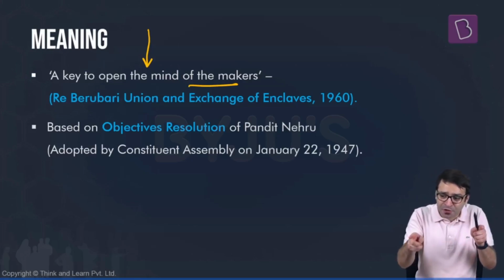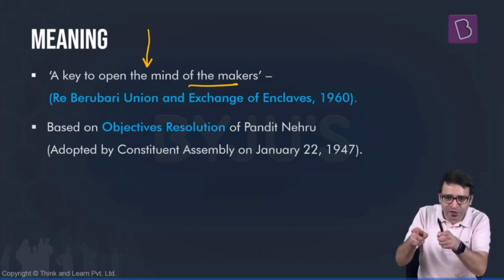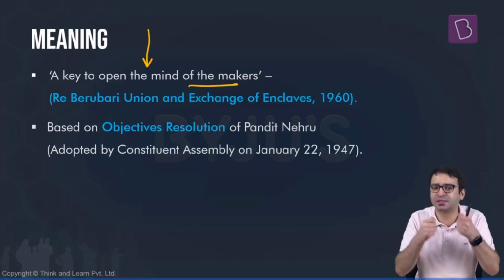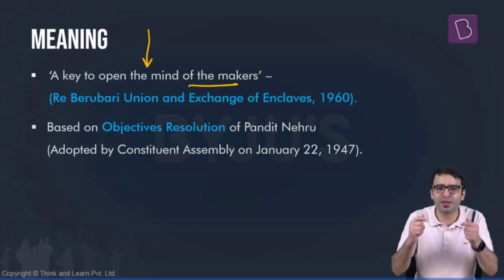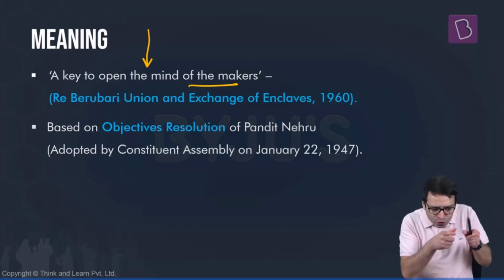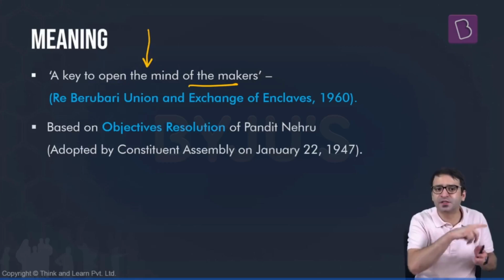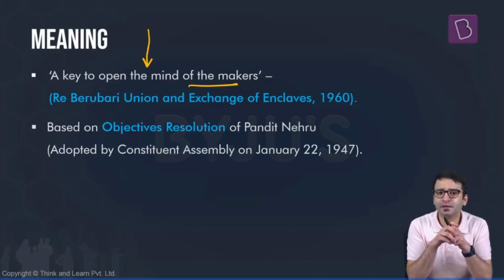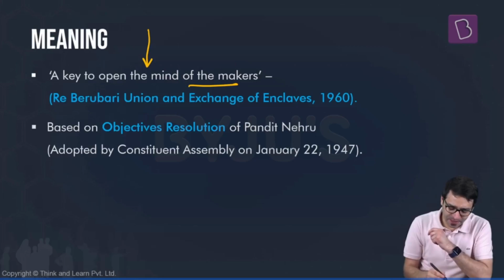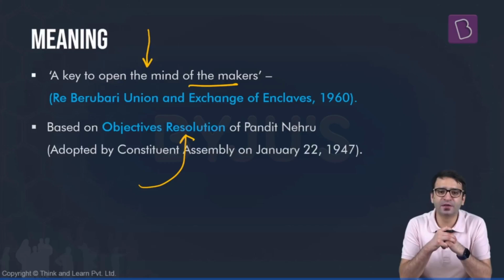Which means those who were part of the Constituent Assembly, which drafted this Constitution, were believers of justice. They were believers of equality. They were believers of liberty. So the Preamble is a key to unlock the minds of those who drafted this Constitution. And this Preamble is based on the Objectives Resolution of the first Prime Minister of independent India, Pandit Jawaharlal Nehru.